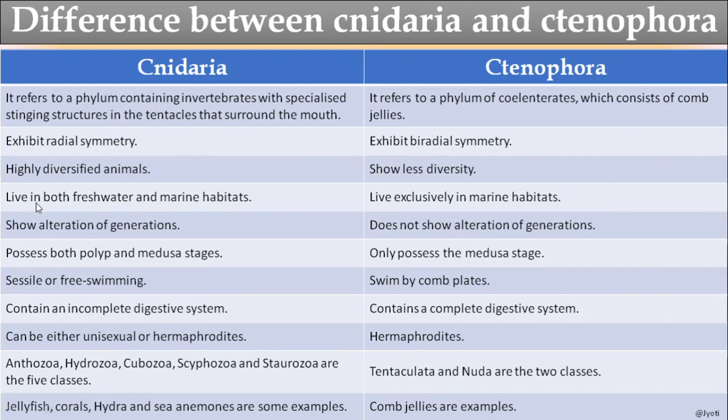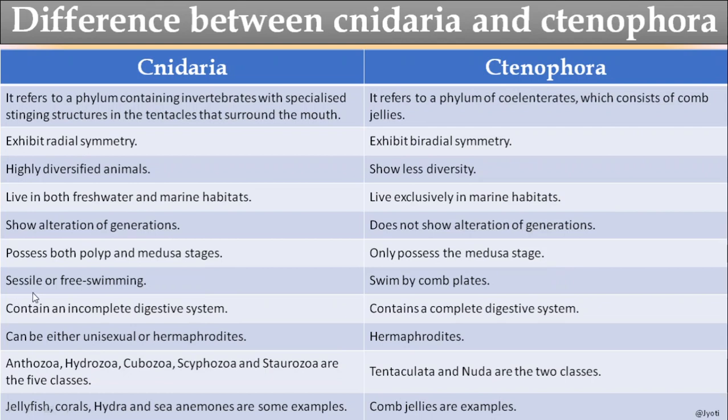Then the Cnidaria live in both freshwater and marine habitat, but the Ctenophora live in only marine habitat. The Cnidaria show alternation of generation because they have both the polyp and medusa. The Ctenophora do not show alternation of generation because they reproduce only sexually. There is no asexual reproduction. The Cnidaria have polyp and medusa, but the Ctenophora have only the medusa stage.